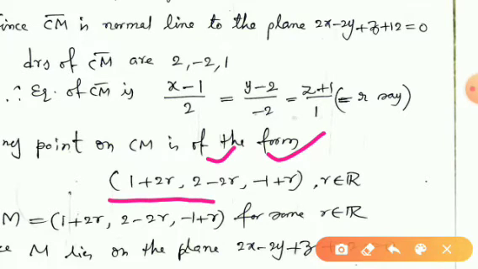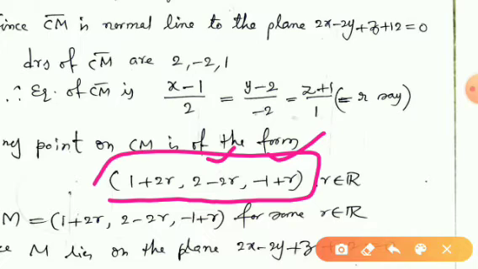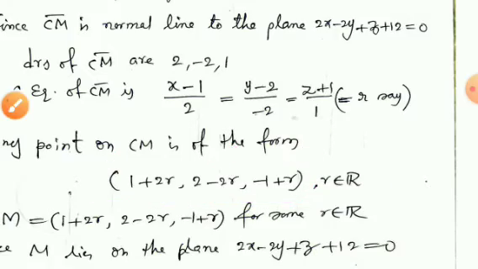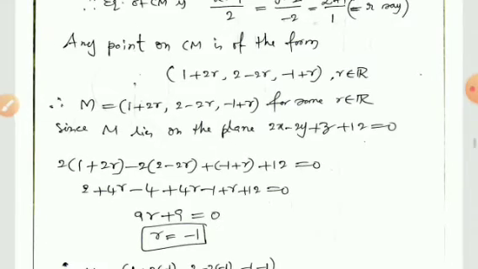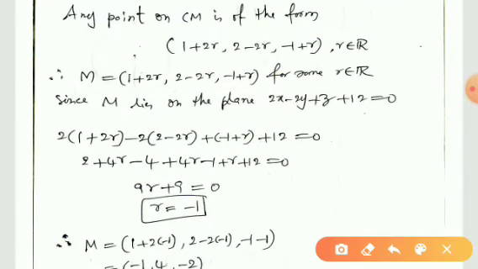This represents any point on the straight line CM for different values of r. Also it is clear that M is a point on the straight line CM. Therefore M is also in the form 1 plus 2r, 2 minus 2r, minus 1 plus r.